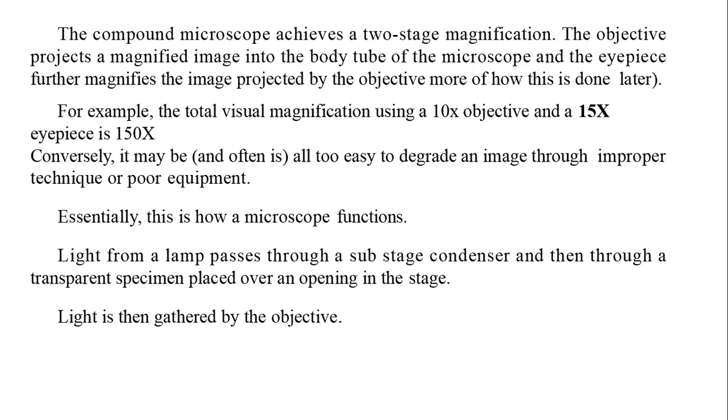It means if the cell which you are observing is 1 micrometer, it will be enlarged 150 times. So it can be observed as 150 micrometers using this compound microscope.